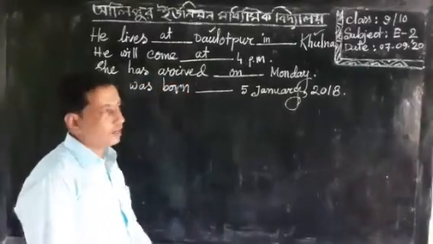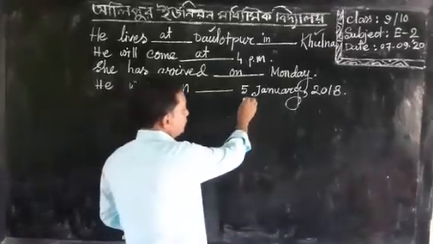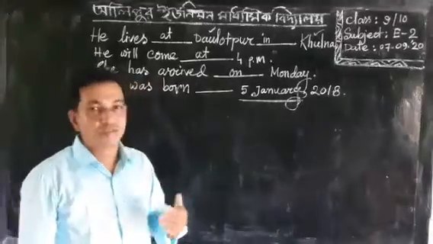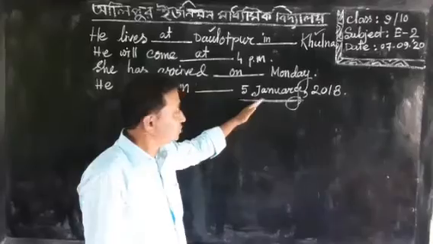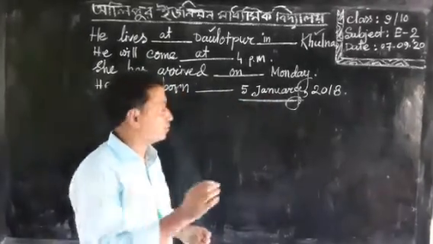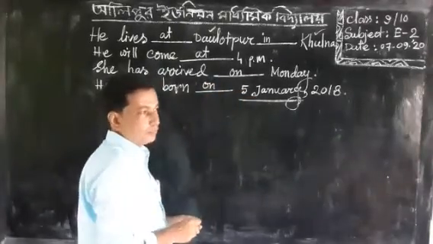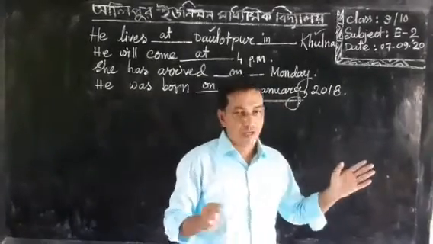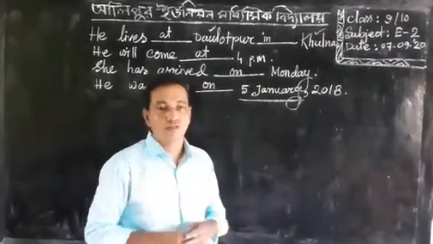This is the sentence, and in this sentence you have noticed there is a fixed date, 5 January. As this is a fixed date, we should here also put on before this date, because this is an exact date, and you have to remember that if there is any exact date, we should write on before the exact date.